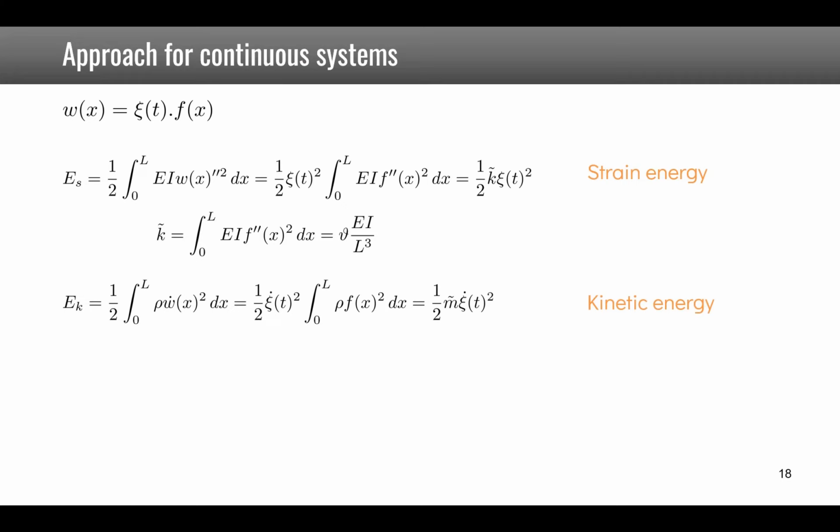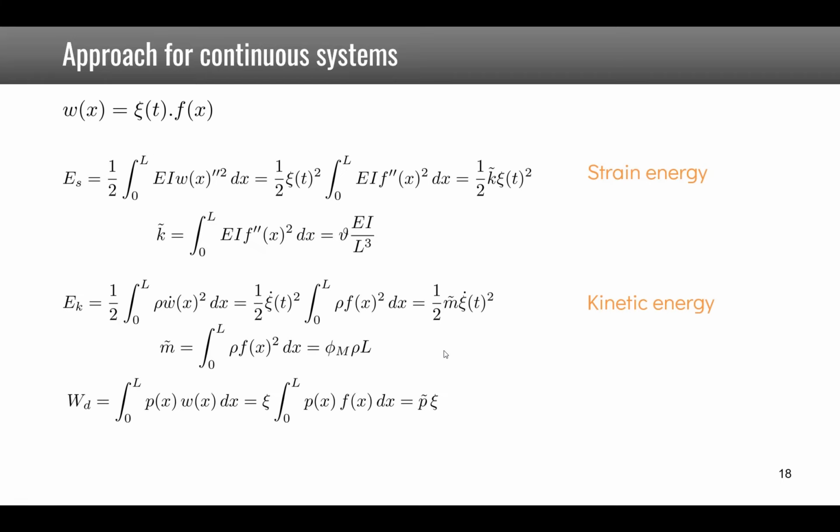For the kinetic energy, we have to integrate 1/2 times rho times the velocity squared, so that again we have the velocity at point psi that comes in front of the integral, and we express this integral term as an equivalent mass, so that the kinetic energy is 1/2 m tilde psi dot squared. This equivalent mass can be expressed as a factor times rho L, which is the total mass of the bar,